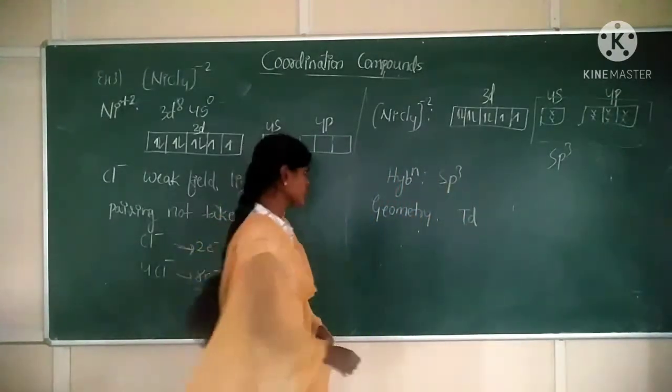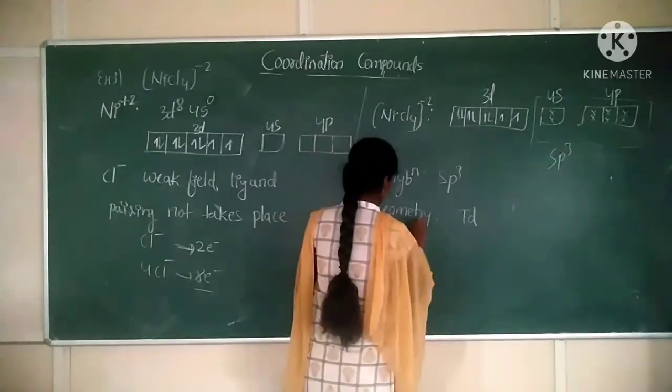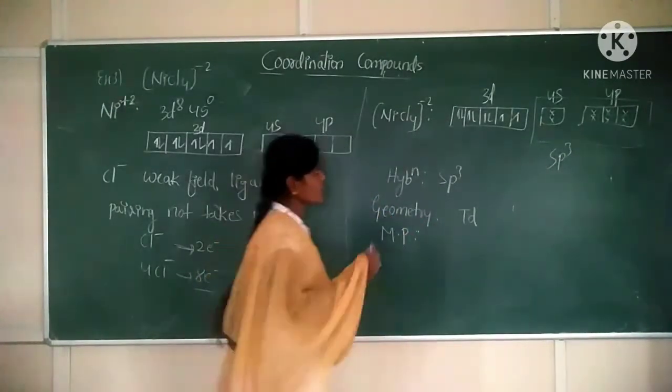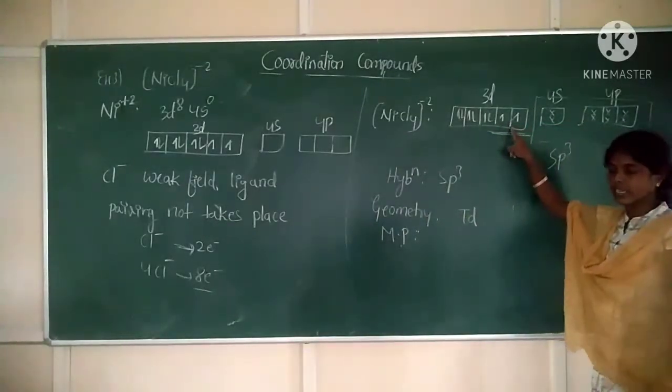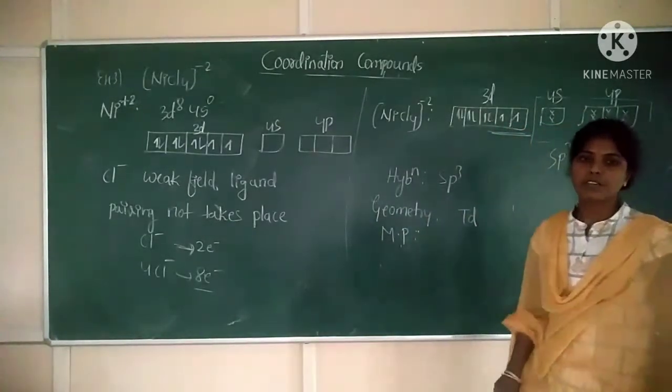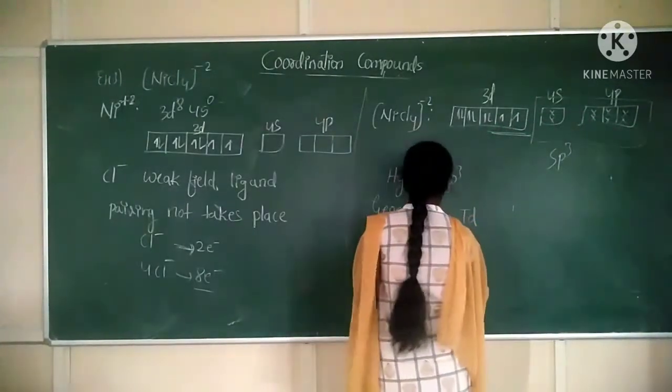Tetrahedral, correct? Geometry is tetrahedral. Magnetic property will be what? Now again we are observing what? 2 unpaired electrons, correct? 1 unpaired electron and second unpaired electron. When we are observing unpaired electrons, the character will be what? Paramagnetic.